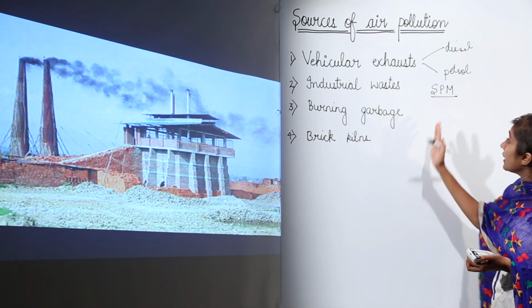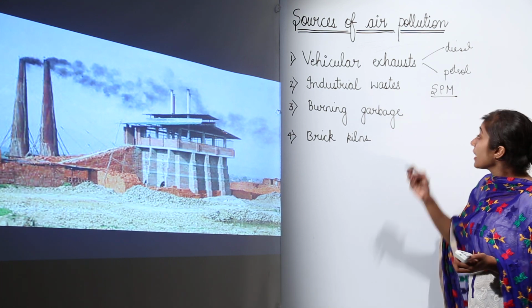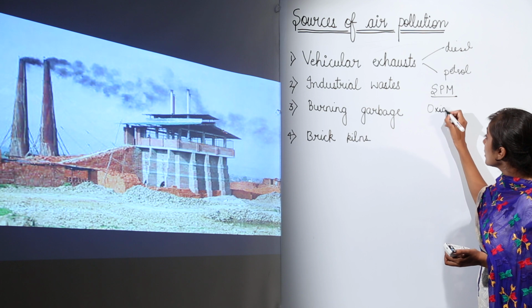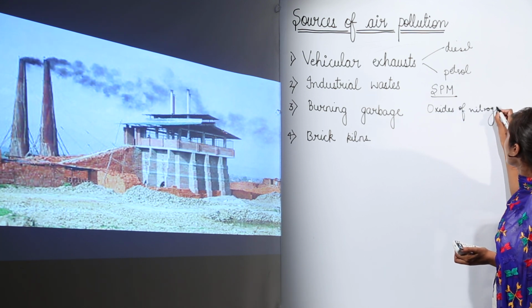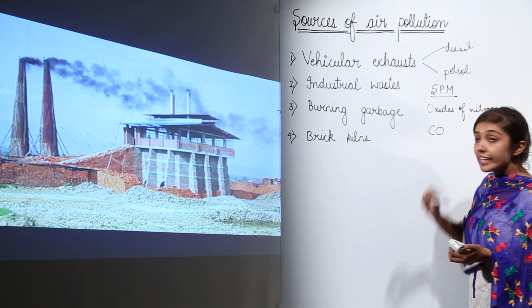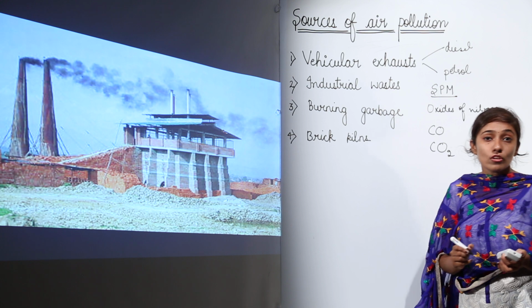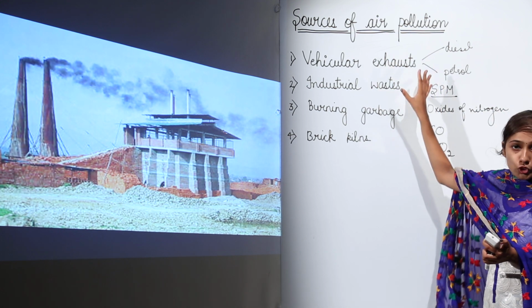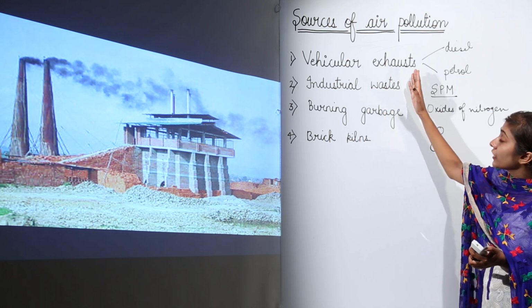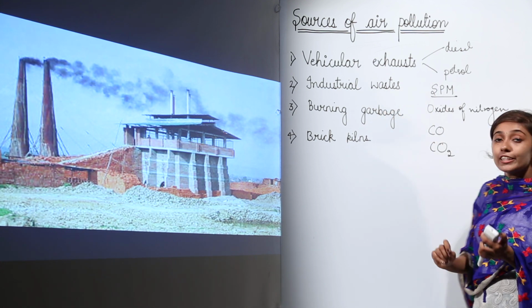So, what do they release? They release SPM, suspended particulate matter, then some oxides of nitrogen, right, then carbon monoxide, then carbon dioxide, right, and also oxides of sulfur. Okay. So, they all lead to air pollution, right. So, remember vehicular exhaust, industrial waste, burning garbage and brick kilns, they lead to air pollution.